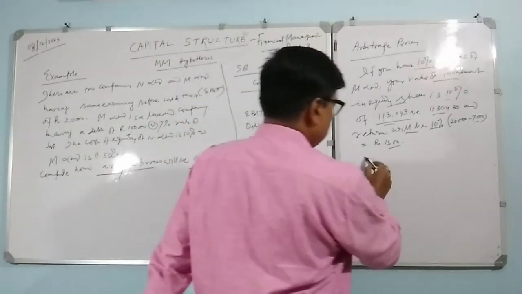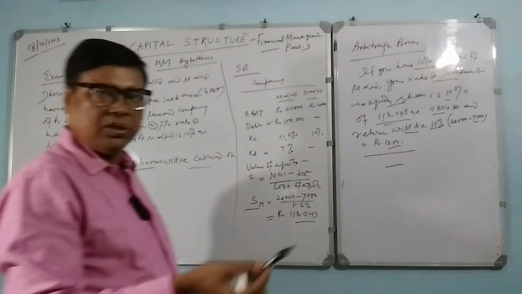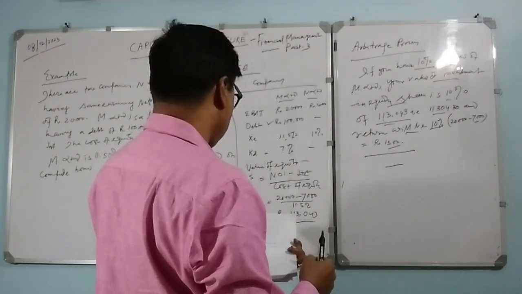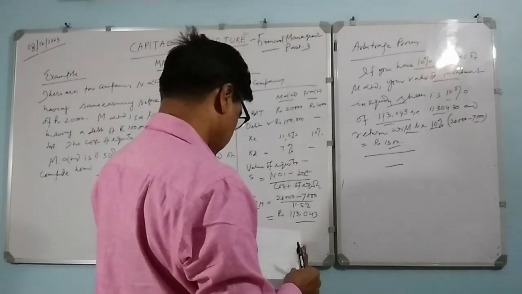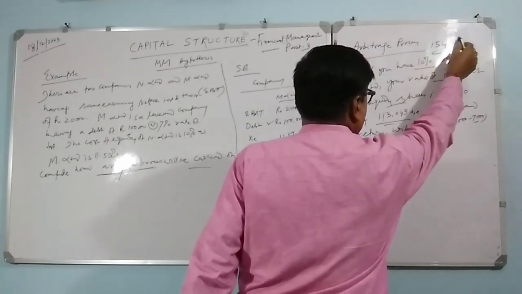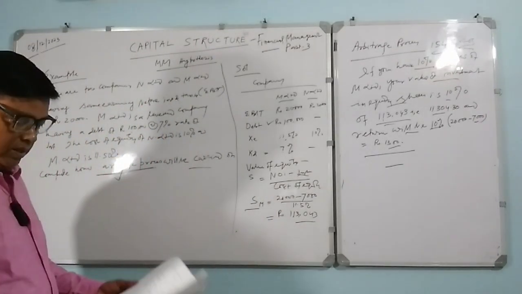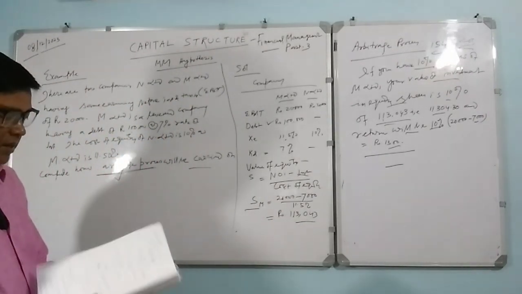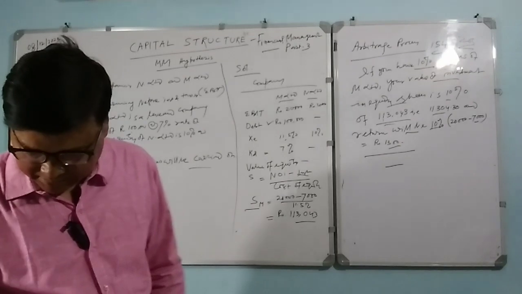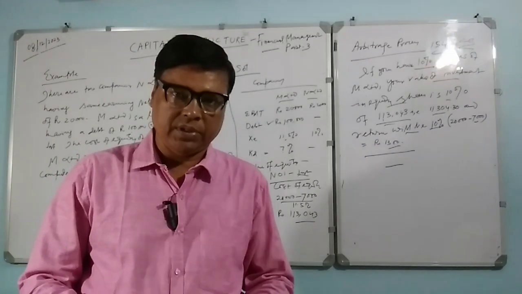We have understood this thing. So this way you have to follow this arbitrage process. These calculations you can make in other chapters also. This way you can calculate 15%, 20%, all those things. So this is the problem for the day. We have discussed other chapters and our theoretical portions, the MM hypothesis.